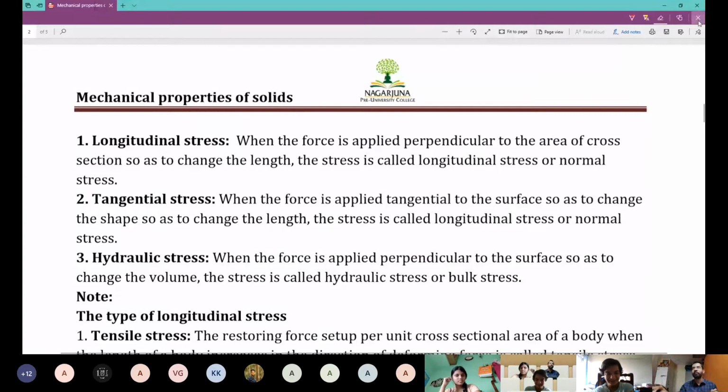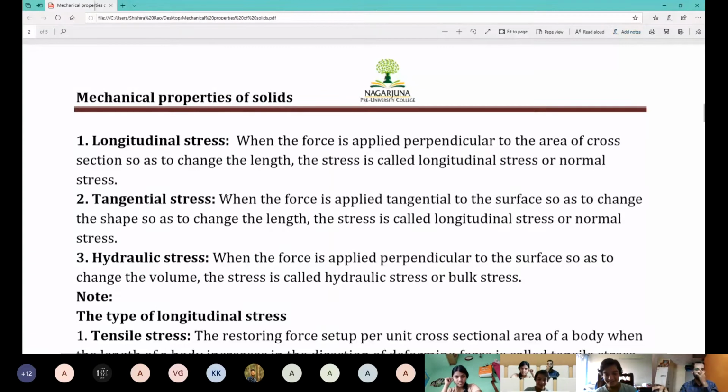Where was I? I was about to give this definition, right? The force applied is tangential to the surface. Tangential. So to change the length, then stress is called longitudinal stress or normal stress.